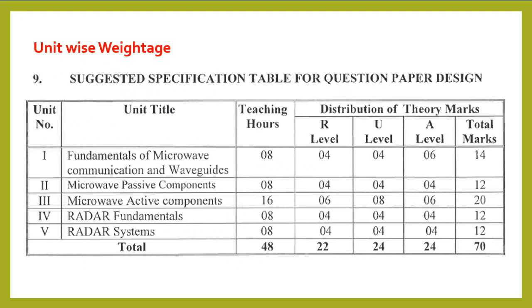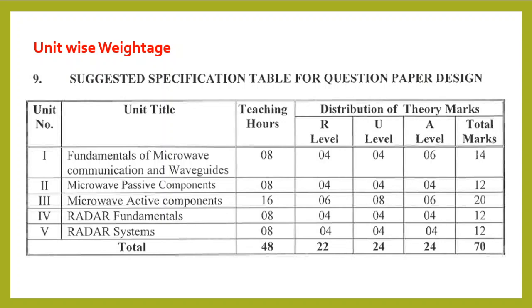In this slide, we see the chart of unit-wise weightage provided with the curriculum. Here you can see the first chapter, Fundamentals of Microwave Communication and Waveguide, requires 8 hours of teaching and carries 14 marks out of 70.